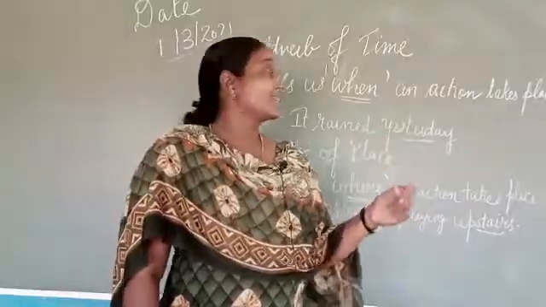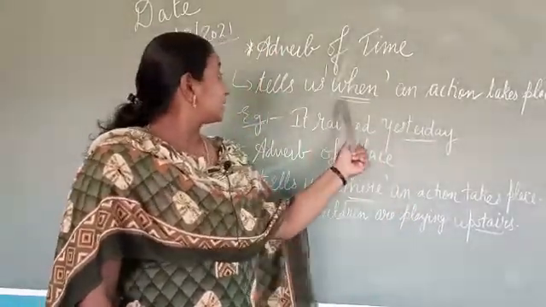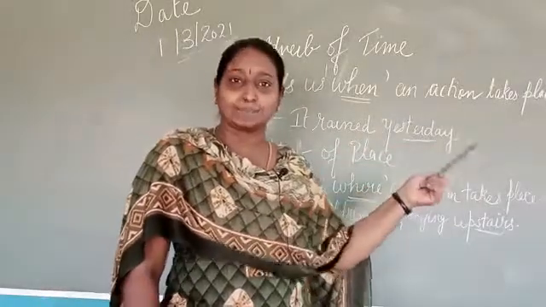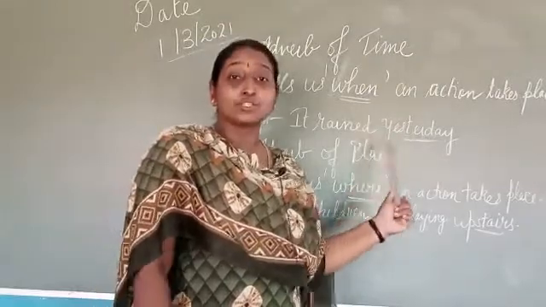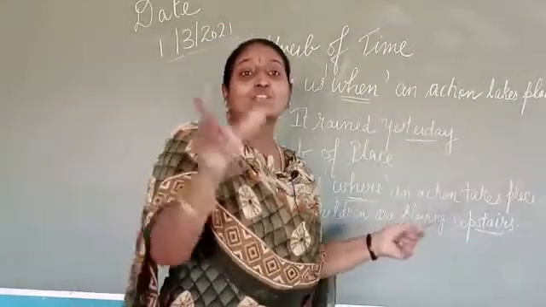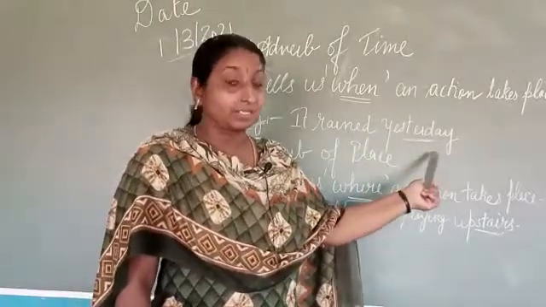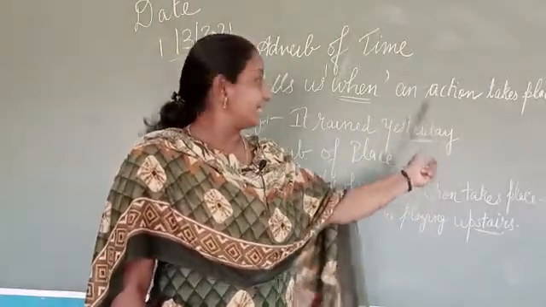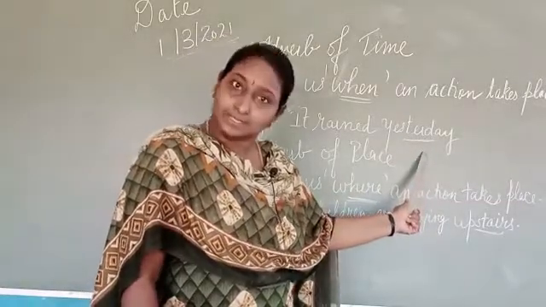The next one is adverb of time. Adverb of time tells us when an action takes place. See the word when. The adverb of time always refers to when an action has taken place. Example: it rained yesterday. See, when did it rain? Yesterday. The word yesterday tells us it's an adverb of time.